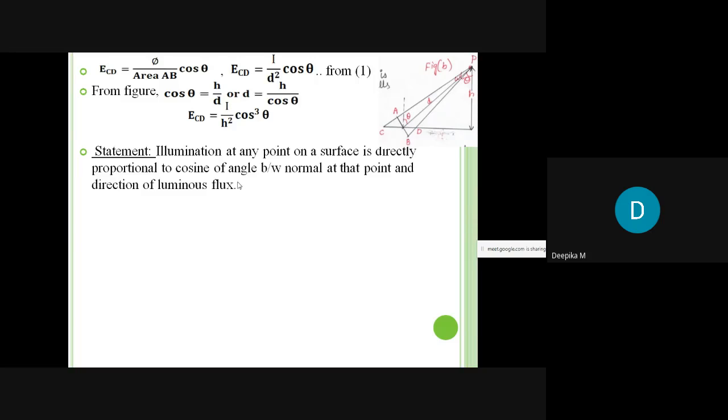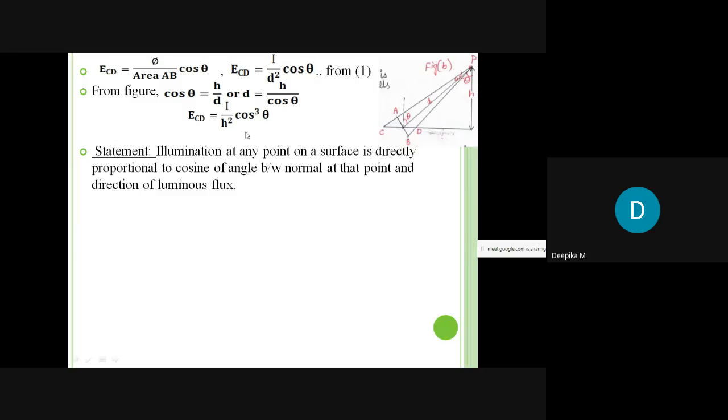So what I can define from this expression is that illumination at any point on a surface is directly proportional to the cosine of the angle between the normal at that point and the direction of luminous flux. If I want to know the illumination on a surface which is inclined at an angle, you can see here, this is the theta angle I am talking about. This is the normal drawn at this point, and this is the direction of luminous flux. So this angle will be called theta.